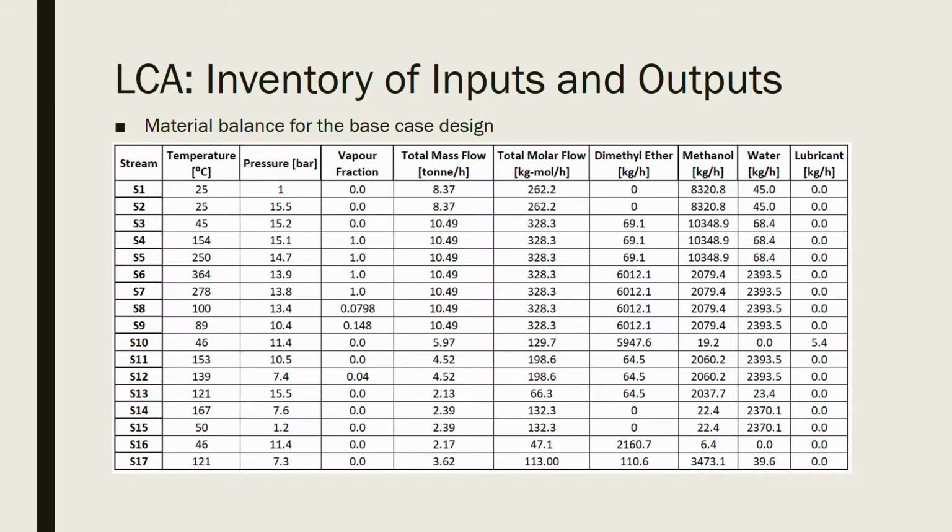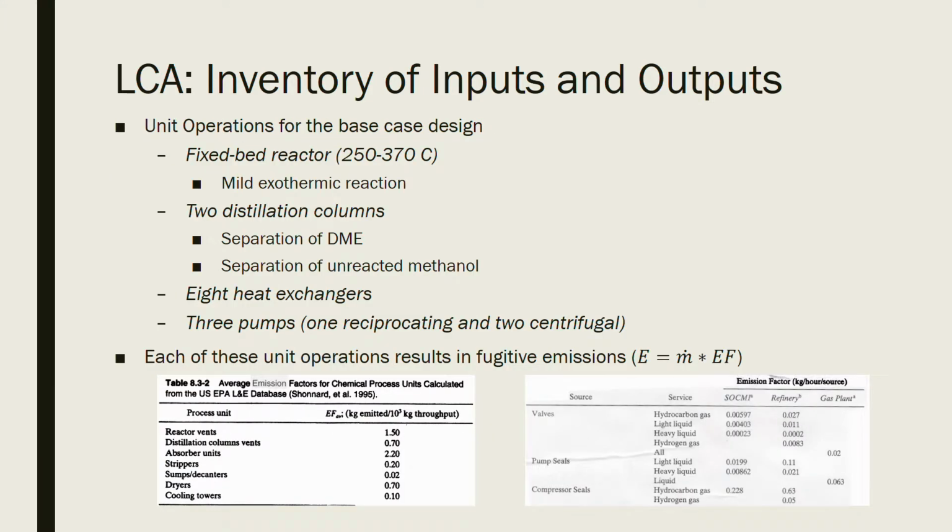This table is the material balance for the base case. This includes all the stream components along with the temperature and pressure of all the streams. This is helpful in that all the materials can be kept track of during the analysis. The reactor here is a fixed bed reactor that operates between 250 to 370 degrees Celsius. A mild exothermic reaction takes methanol and generates DME and water. Two columns are used to separate these components. The water out the bottom of the second column is a wastewater that is below the contamination level for methanol and is sent to finish being treated off-site.